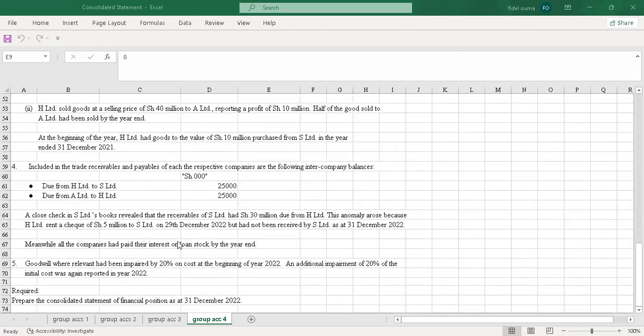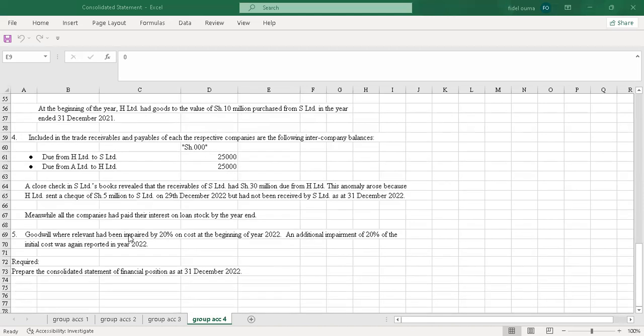A close check in S Limited's books revealed that the receivables of S Limited had shillings 30 million due from H Limited. This anomaly arose because H Limited sent a cheque for shillings 5 million to S Limited on 29th December 2022, but it had not been received by S Limited as at 31st December 2022. So the 5 million is the cash in transit.